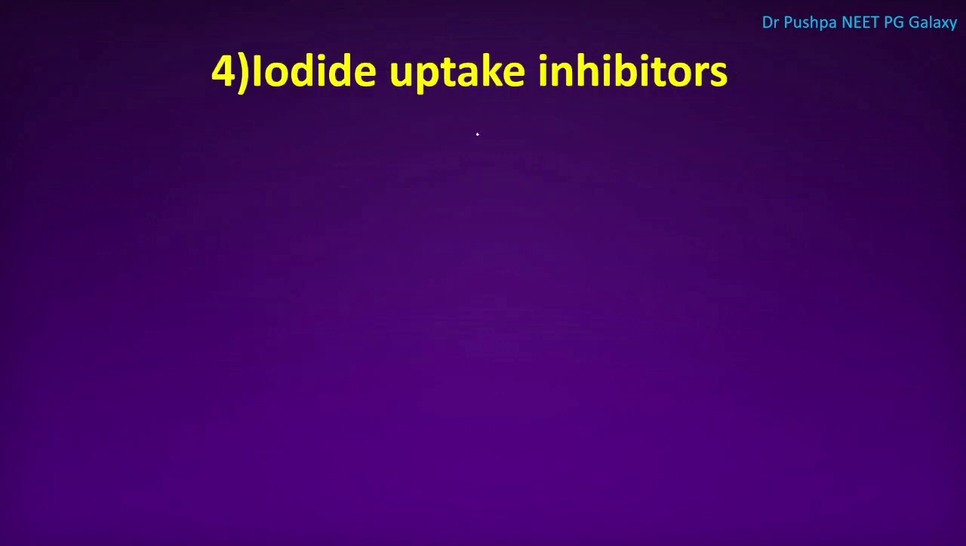Next class is iodide uptake inhibitors. What are the examples for iodide uptake inhibitors? We have potassium perchlorates and we have thiocyanates. This inhibits the iodine uptake.